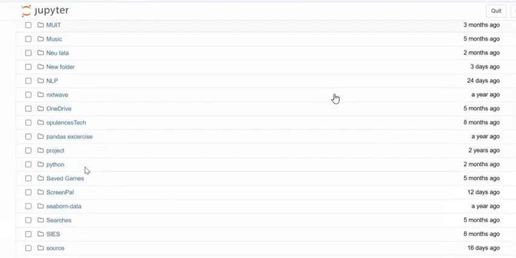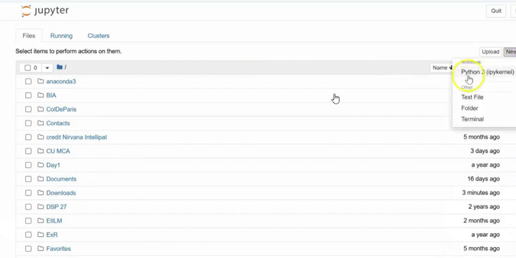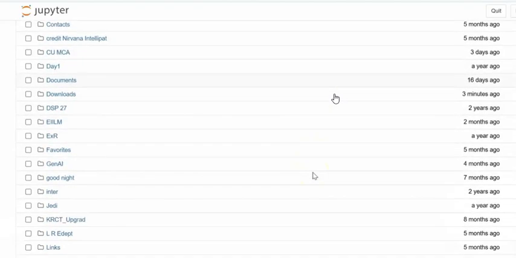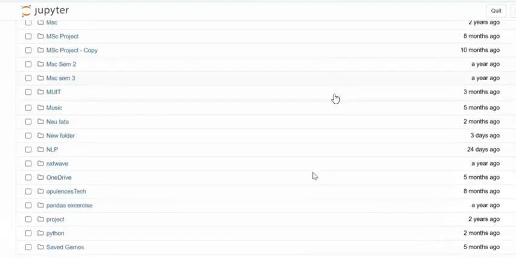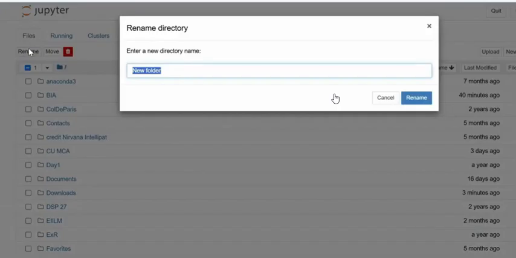You can see. Now my first job in Jupyter is to create a new folder. So let me create a new folder. As soon as I create the new folder, the folder name becomes New Folder, and you can see the new folder is available. But I want to rename it. So I will check mark it, go on the top, and click rename. So my new folder becomes, let's say, Dude.